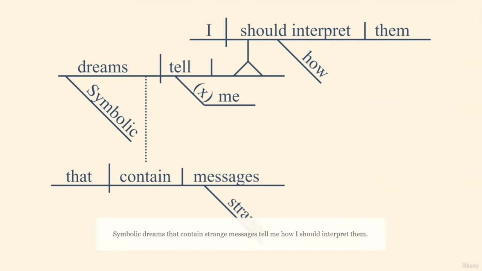And lastly, this is something new. This is how we diagram a noun clause. And a noun clause is a part of speech that has a subject and a verb at minimum and functions as a noun. In this case, how I should interpret them is the noun clause functioning as the noun or the direct object. To diagram, we put it on a stand and we look for anything that could function as the subject and anything that can function as the verb. And then we put the rest of the parts in.